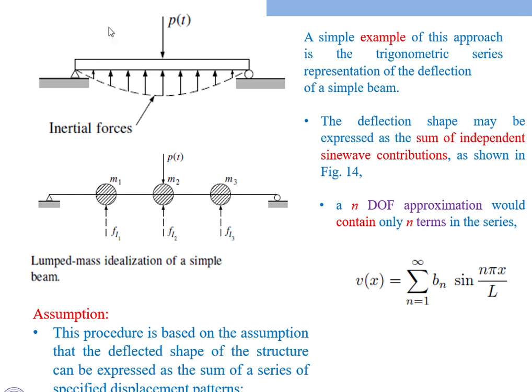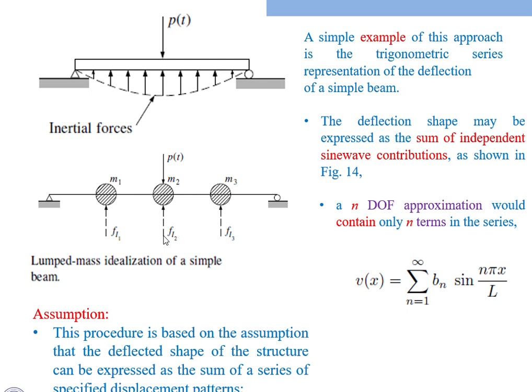It leads to the inertial force. Because of this external force, mass 1 moves in this direction and causes the inertial force Fi1, whereas the inertial force of mass 2 will be Fi2, and the inertial force of mass 3 will be Fi3. These are the inertial forces which move with the masses.